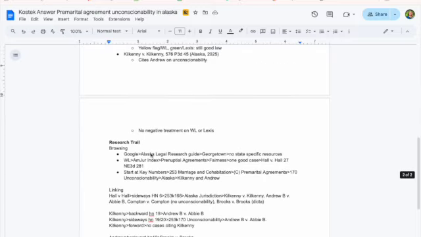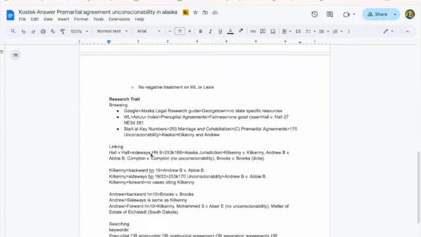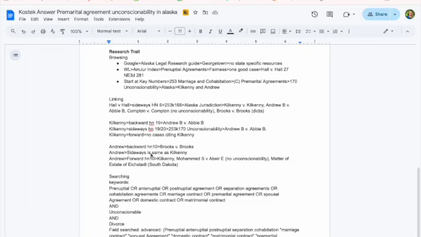The next part is the research trail. I'm going to start my research browsing because what I'm ultimately trying to do is find one good case. So I start with browsing, and I can browse either with a secondary source, a key number, or a notes of decision if I'm given a statute. Here, probably a secondary source or key numbers will be helpful for you.